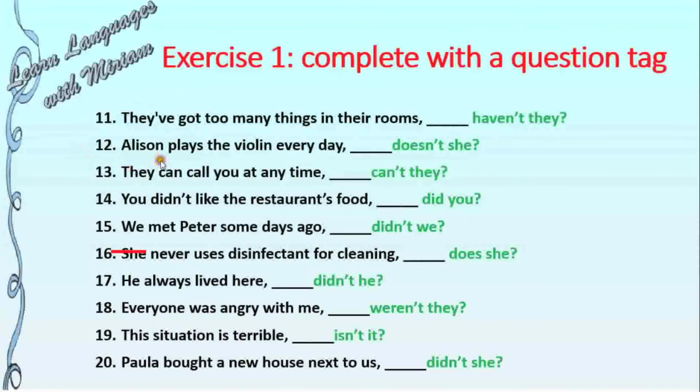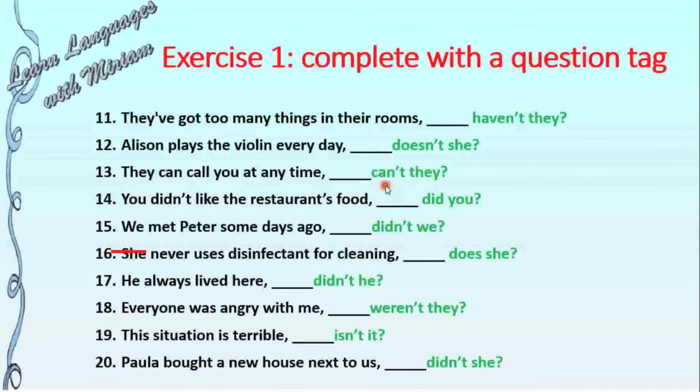12. Alison plays the violin every day. Doesn't she? For Alison plays we use the auxiliary verb does, in this case in the negative. Doesn't. 13. They can call you at any time. Can't they?